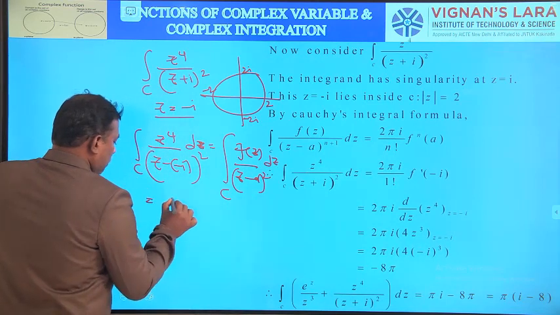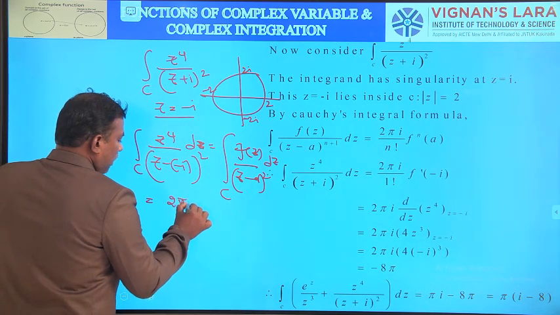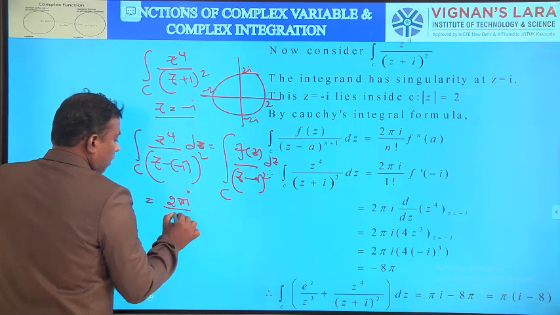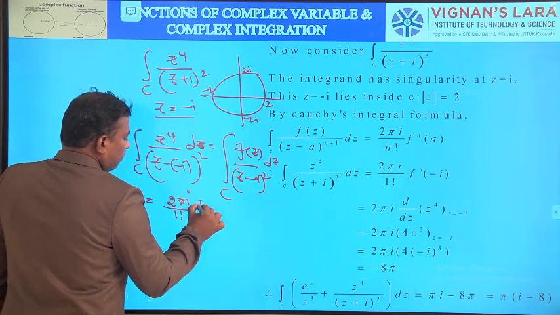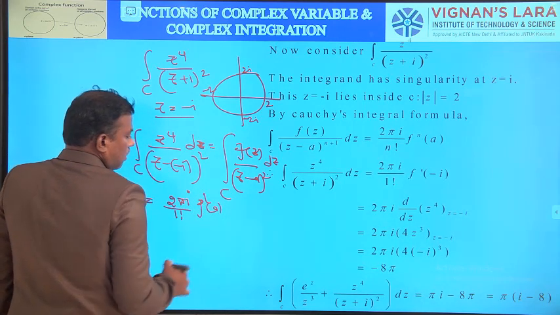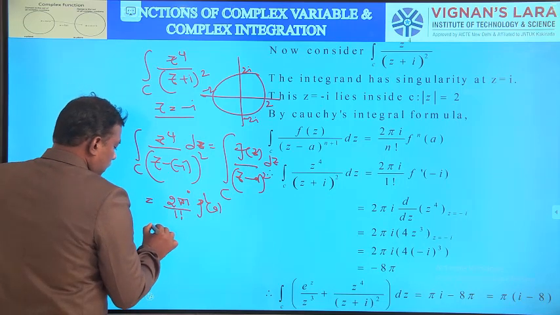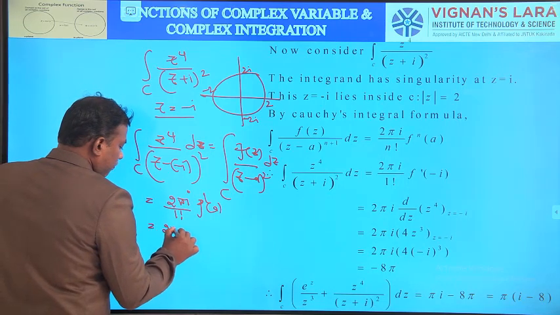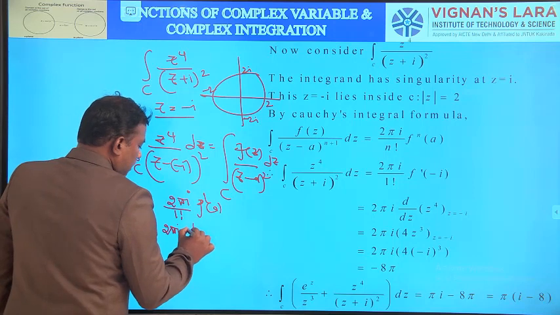By the generalized Cauchy's integral formula, it is equal to 2 pi i by 1 factorial into f dash of a.